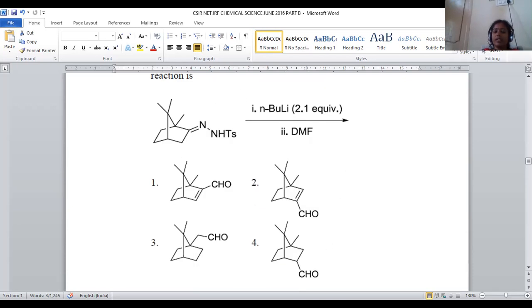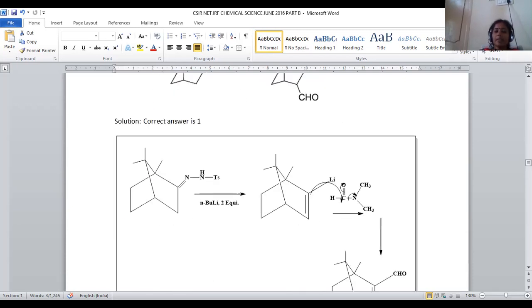What will be the product we will get? Let us see. So here hydrazone and n-butyl lithium of 2 equivalents was added. When 2 equivalents of n-butyl lithium was added, so already we know this tosyl hydrazone is a better leaving group, and this will be discarded. This will be completely eliminated.